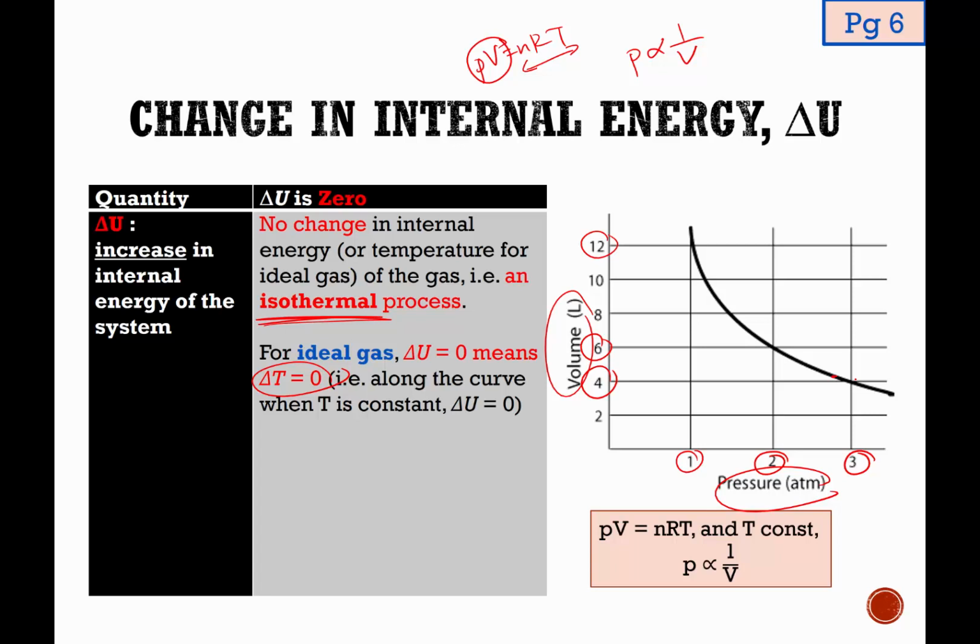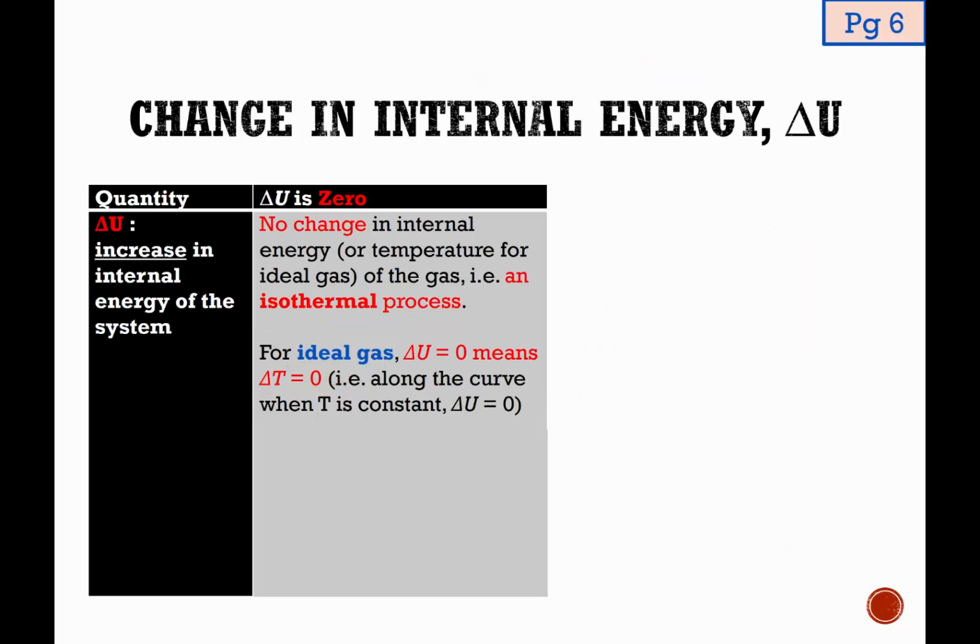Okay, so for example, let's say I'm going to draw some random curve. This is also a curve, but this process is definitely not isothermal. And how do you prove it? You can just randomly choose 2 points, and you can see that the pressure multiplied by volume will not be constant. And therefore, even though this is a curve, it is definitely not an isothermal process.